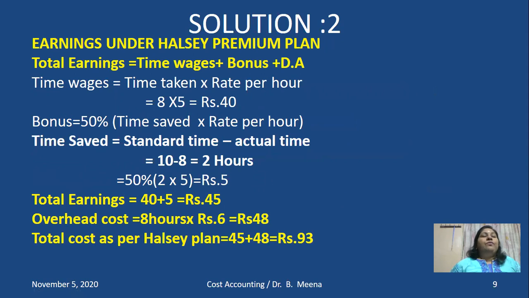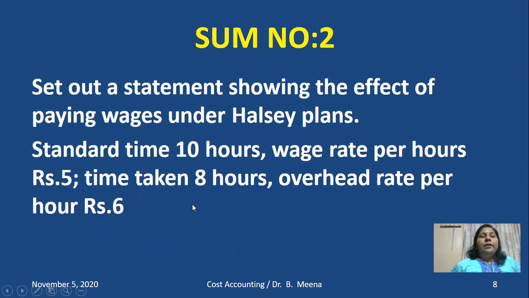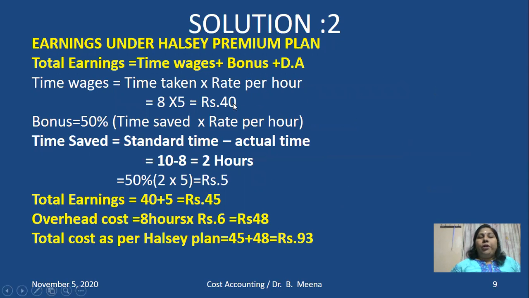Let me check. First, you need to put the heading earnings under the premium plan. Total earnings formula is time wages plus bonus plus DA. Time wages is equal to time taken into rate per hour. As per this problem, time taken is 8 and the rate per hour is 5. So 8 into 5, 40 rupees.